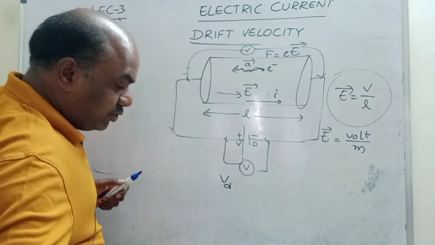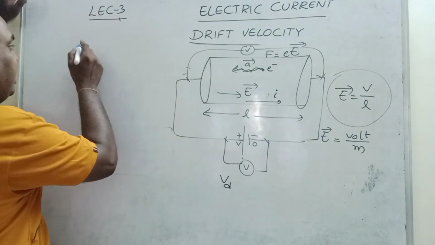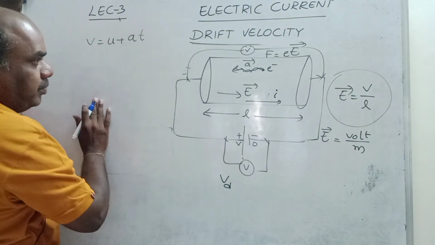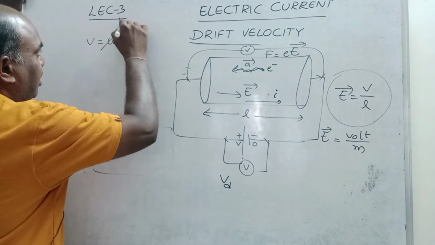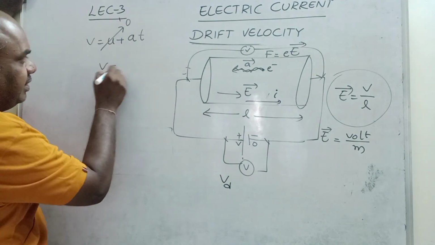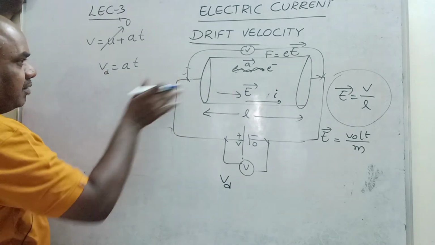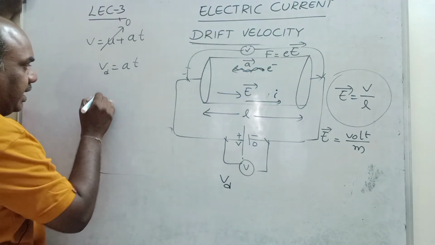Drift velocity has so many formulas. So one formula we will see. From uniform acceleration equations, V is equal to U plus AT. Let the initial velocity of the electron be 0. So V is equal to AT. V is nothing but the drift speed, because of drift speed, here to here it is drifting.